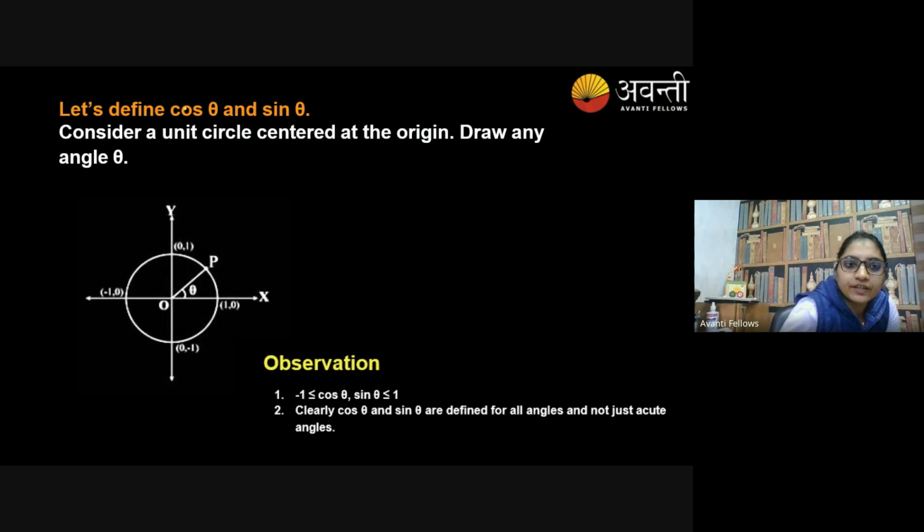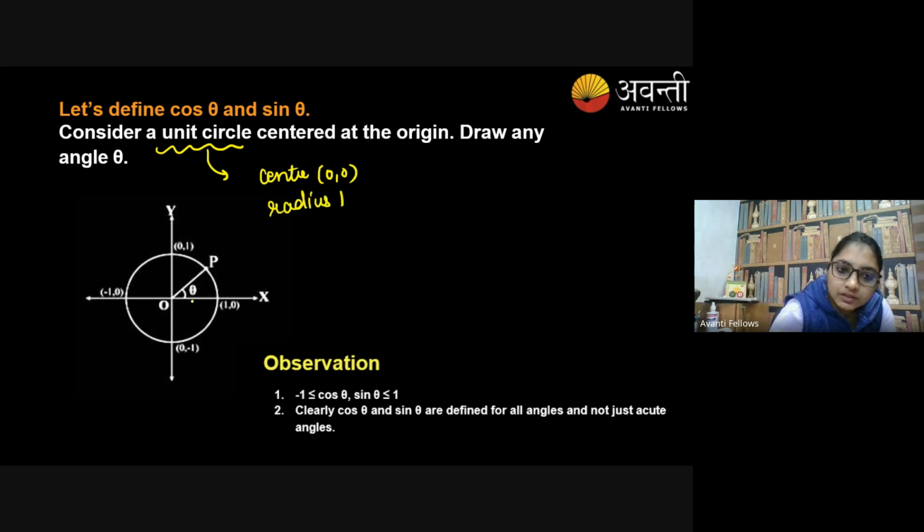So if I talk about a unit circle, it means a circle whose center is at the origin and radius is 1. Clear? So if the radius is 1, then OP is 1. You have a point P with coordinates x comma y, where this side is x and this is y.